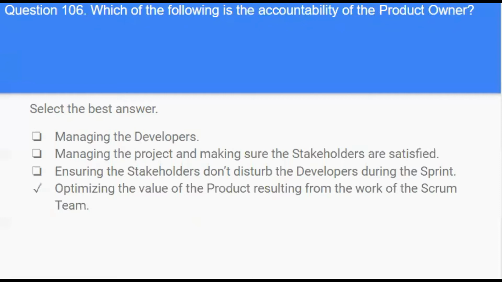Answer is optimizing the value of the product resulting from the work of the Scrum team. The option is direct from the Scrum Guide and it represents one of the product owner's accountabilities. The Scrum Guide 2020 explains the product owner is accountable for maximizing the value of the product resulting from the work of the Scrum team. The terms optimizing and maximizing have a similar meaning. In the case of value, optimizing the value means getting the most value possible.